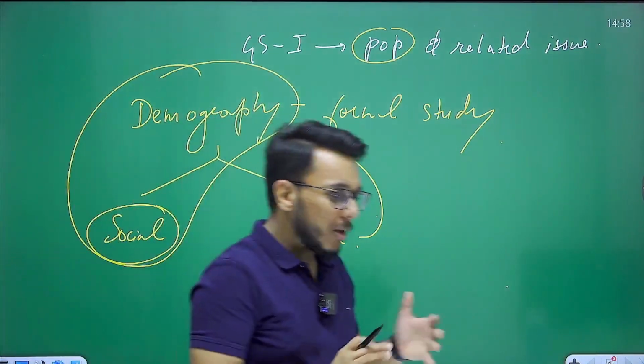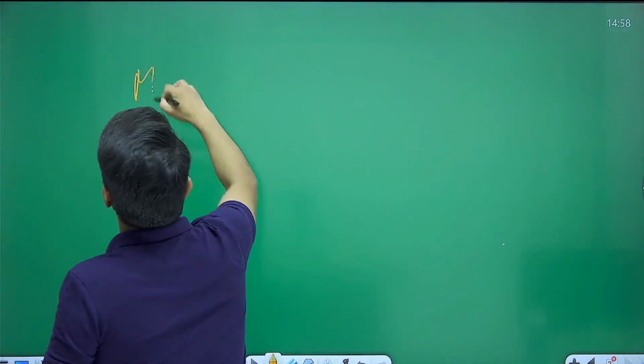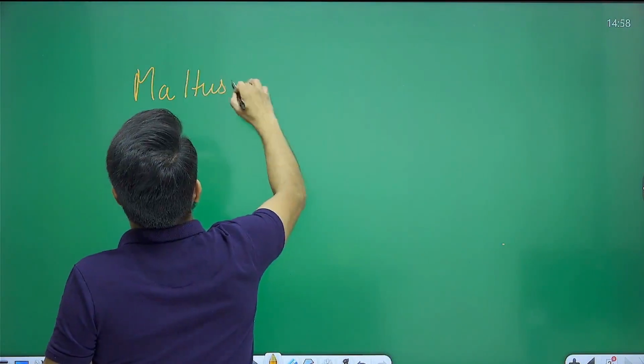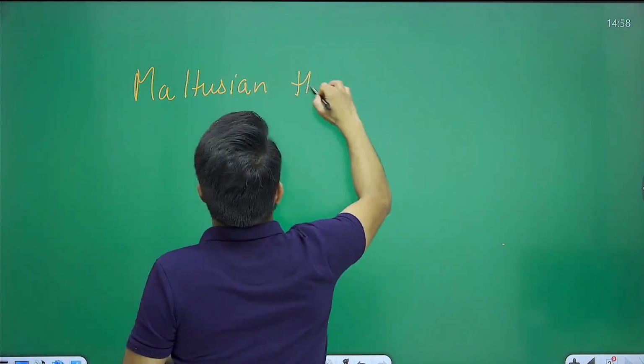Now, when we talk about population, some basic things you need to understand here is that there are certain theories with respect to population growth. For the static part of GS1, you should know that. It will take just a few minutes. So first of all, we have the Malthusian theory of population growth.